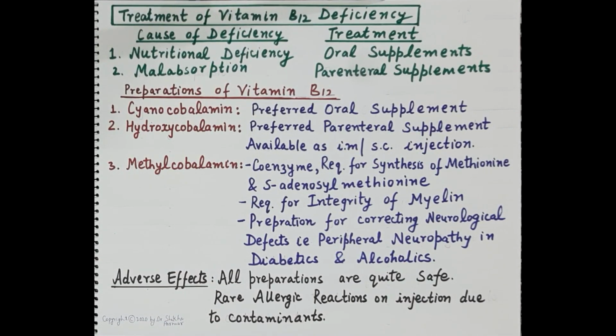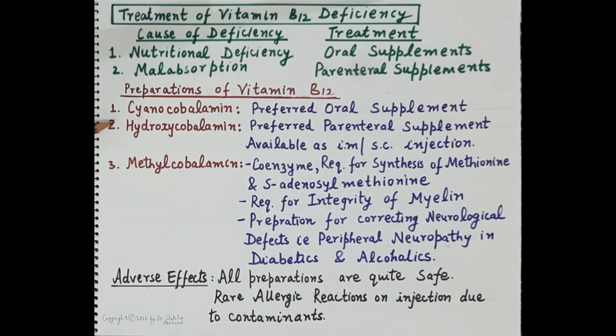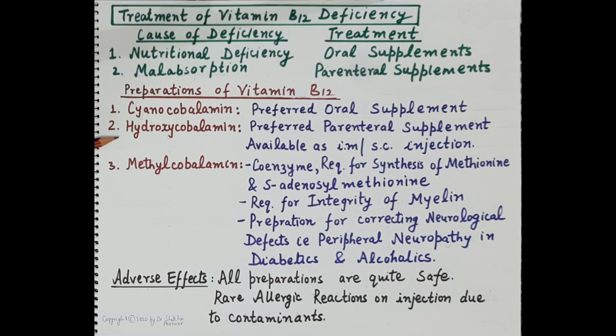Now let's talk about the treatment of vitamin B12 deficiency. If there is a nutritional deficiency, oral supplements are given. If the deficiency is because of malabsorption of vitamin B12, then normally parenteral supplements are given. Now, preparations of vitamin B12: the first preparation is cyanocobalamin. It is a preferred oral supplement. Then hydroxycobalamin, it is a preferred parenteral supplement, and it is available as intramuscular as well as subcutaneous injection form.